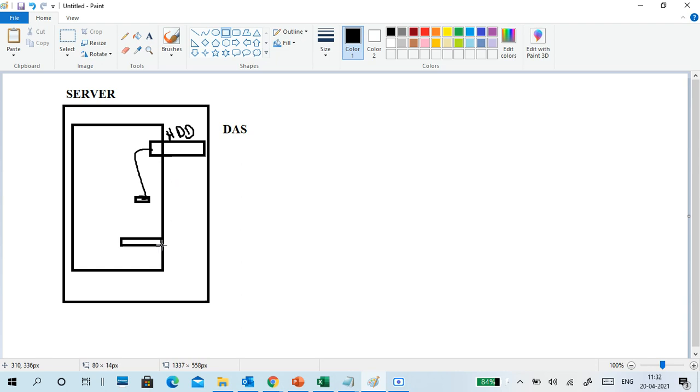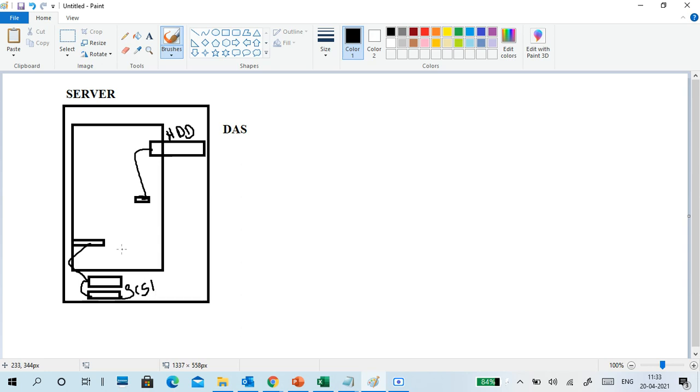Like I inserted a card and then I connected multiple disks internally or externally. If I connected it generally like this, this is SCSI, but I am using it myself, not sharing it with anybody.